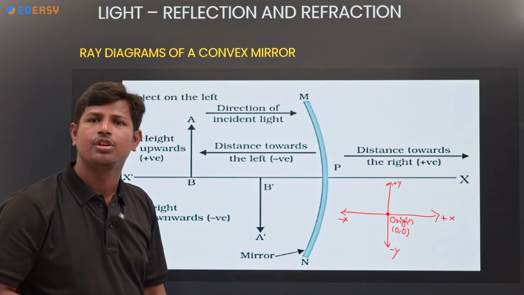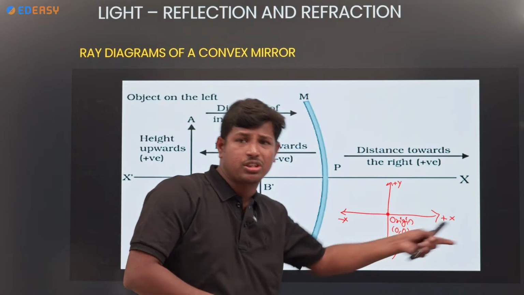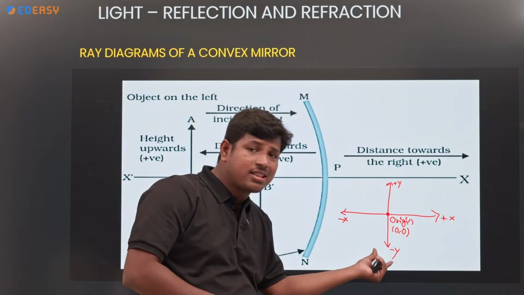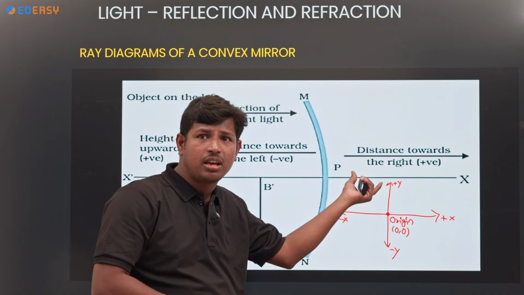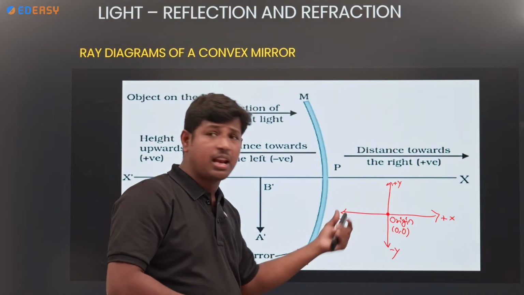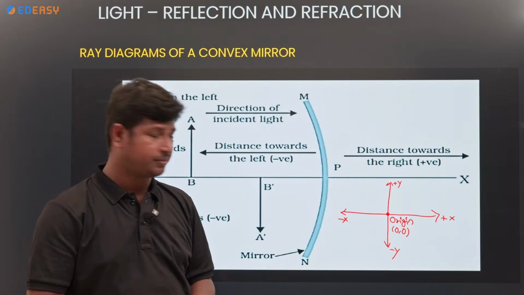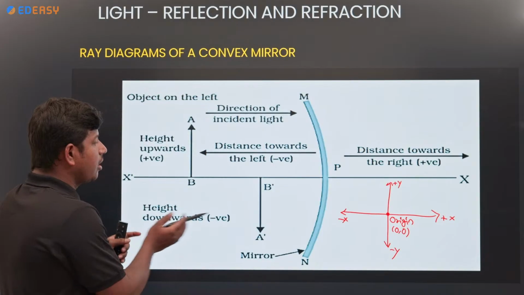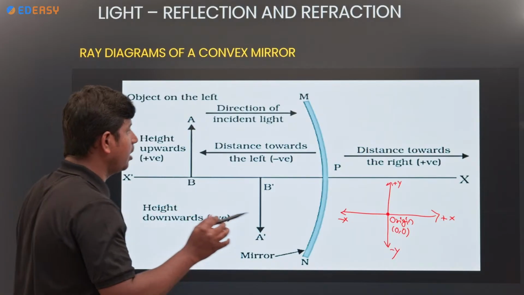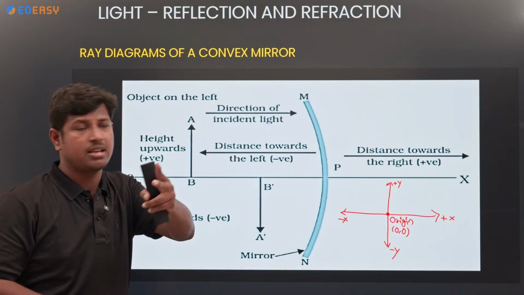So along the positive x-axis all the values are positive. Along the negative y-axis, all the values are negative. Along the positive y-axis, all the values are positive. Along the negative x-axis, all the values are negative. Clear?